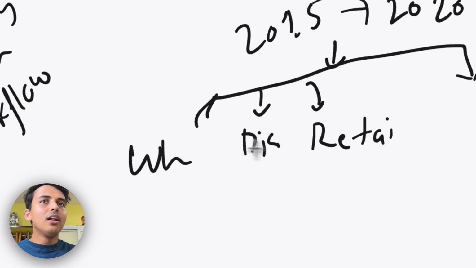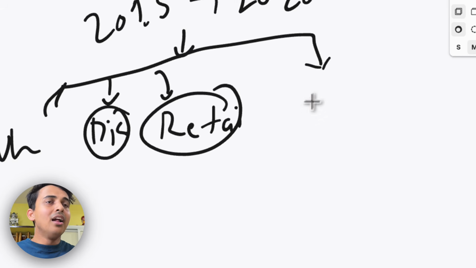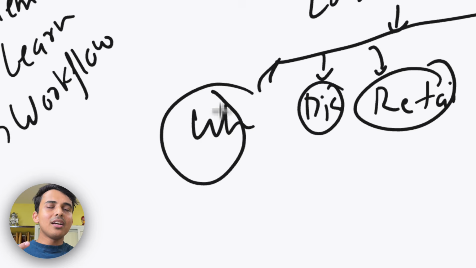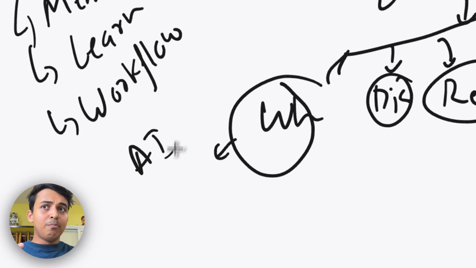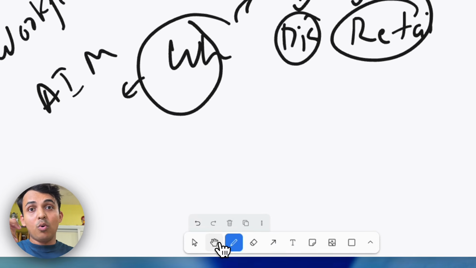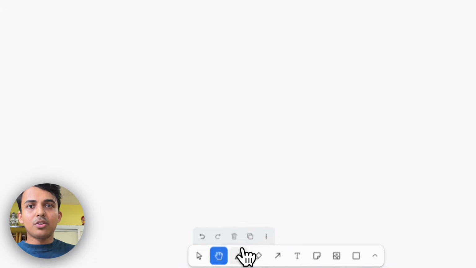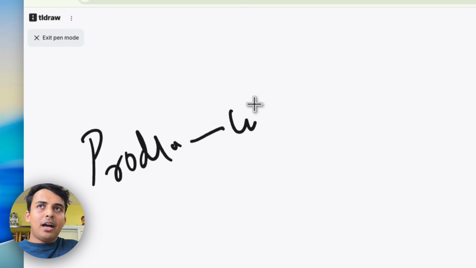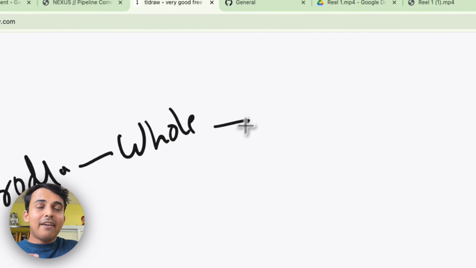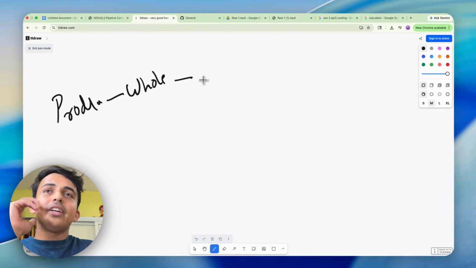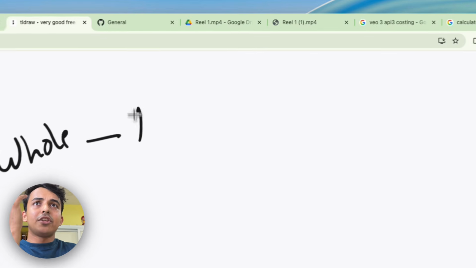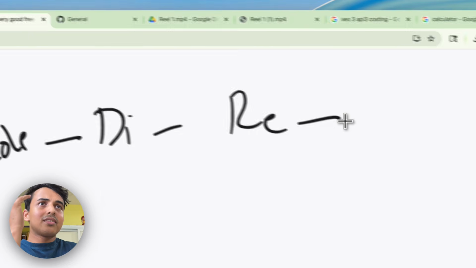There's a wholesaler, there's a distributor, there's a retailer, and there is a consumer. That's you. Now, in AI, wholesalers are your AI models. Actually, let me explain this so it makes sense. There's a producer, then there's a wholesaler. Don't quote me on this, I haven't studied economics, but I know the gist of how things work in an offline shop, in a product world. There's a distributor, a retailer, and a consumer.